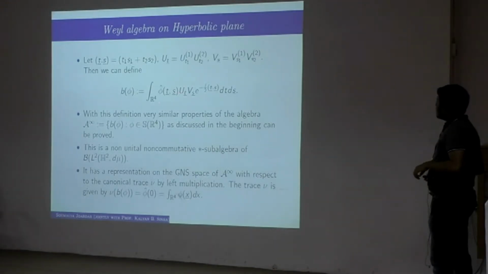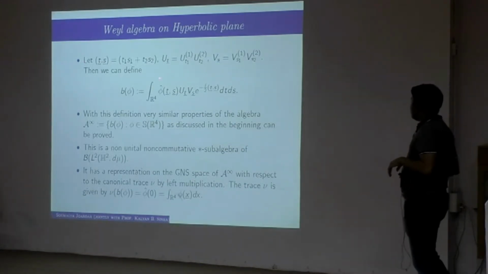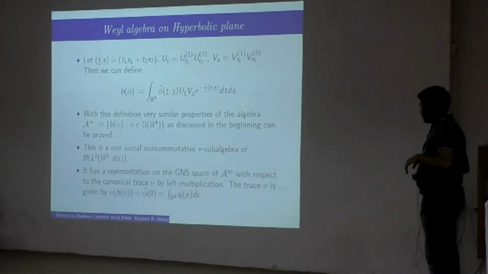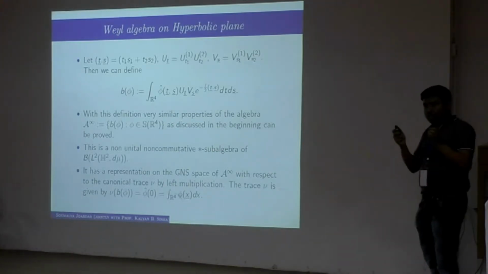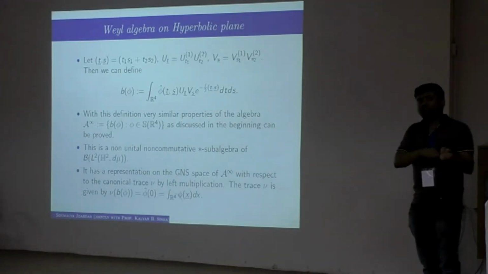If you take a vector from R4 and any Schwartz function phi on R4, then using the same machinery you can define this, and it will be represented on B(L2(H2)) or B(L2(R2)), depending on which representation you are talking about. You can go from one representation to another using the unitary I already discussed.